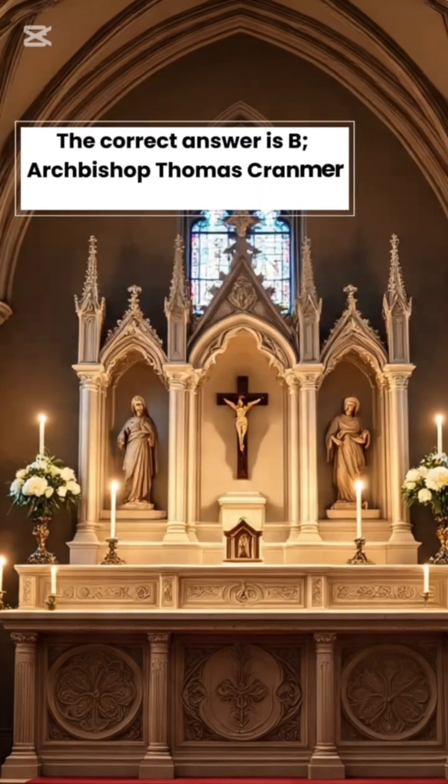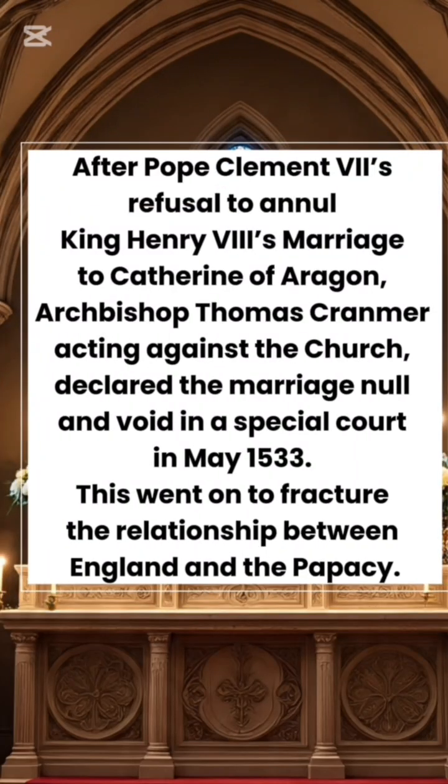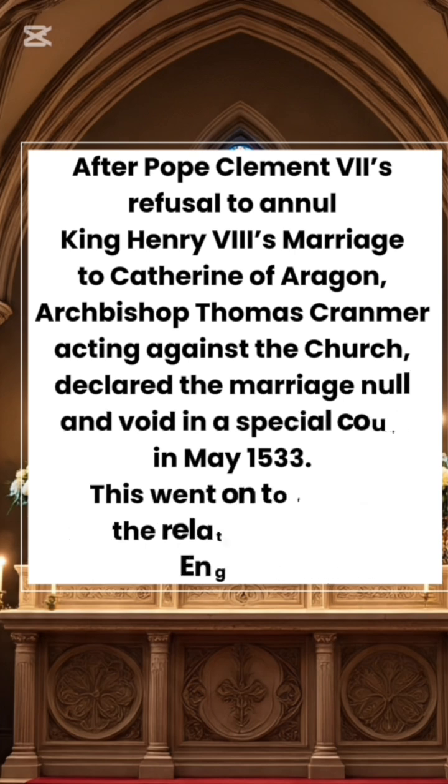The correct answer is B. Archbishop Thomas Cranmer, after Pope Clement VII's refusal to annul King Henry VIII's marriage to Catherine of Aragon. Archbishop Thomas Cranmer, acting against the Church, declared the marriage null and void in a special court in May 1533. This went on to fracture the relationship between England and the papacy.